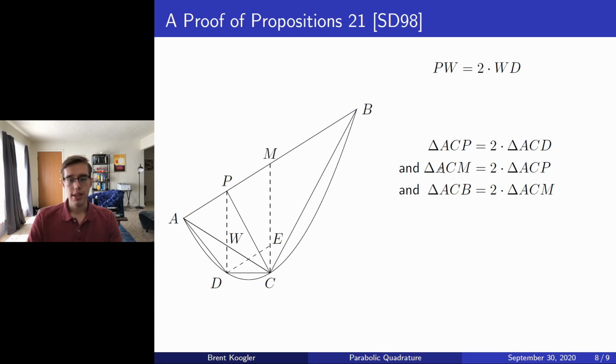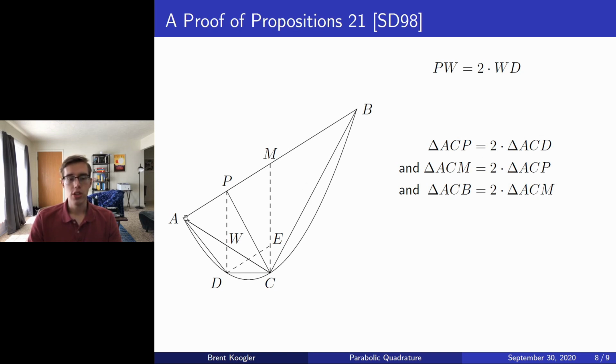Next, we claim that triangle ACM has twice the area of triangle ACP. This is because AM is twice the base of AP, and since both triangles share the same opposite vertex C, they certainly have the same height. Thus, ACM has twice the base but the same height as triangle ACP, so then we get this equality.